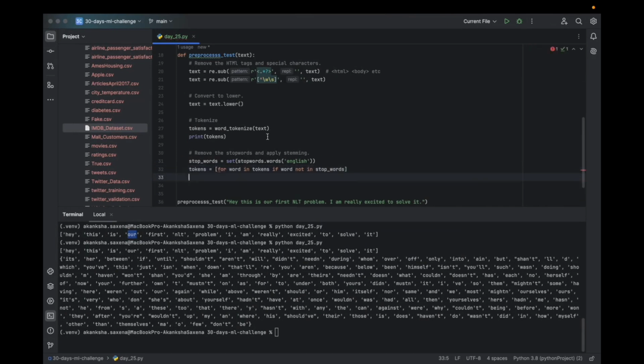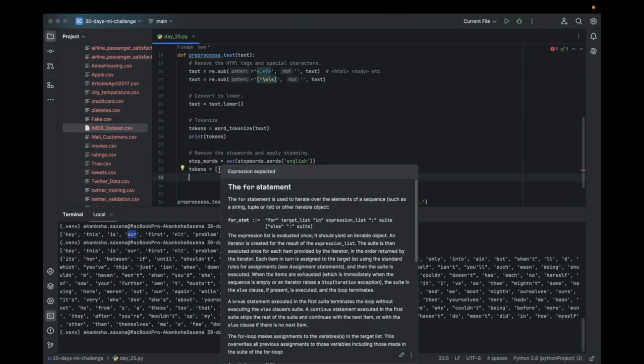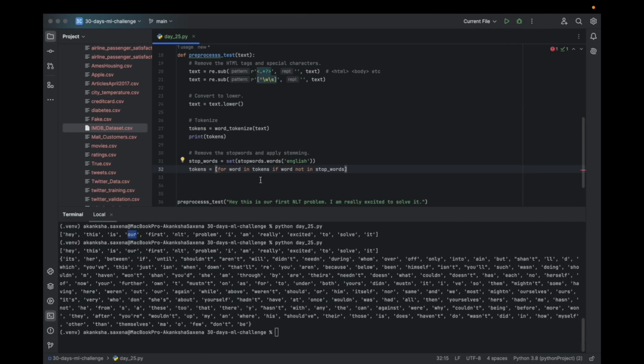Let's run this, and print the tokens now.